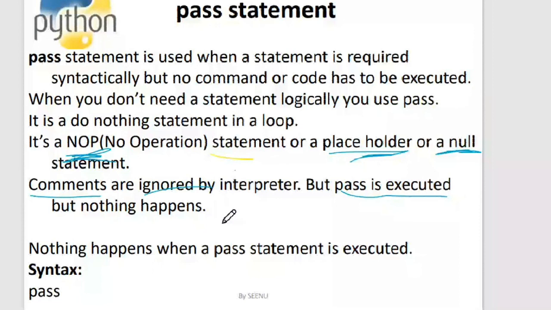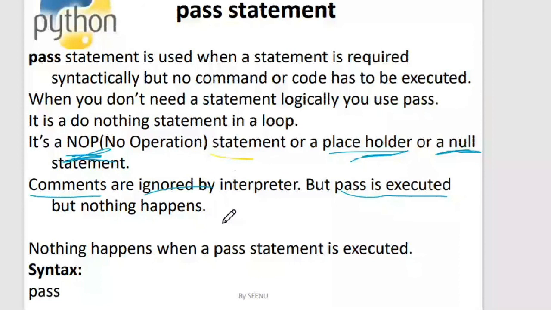Generally these pass statements are used in assembly programming languages. In assembly programming languages, this kind of pass statement is used for developing delays. So to create delays they are generally used. They actually kill time.